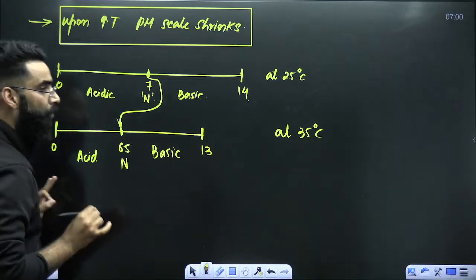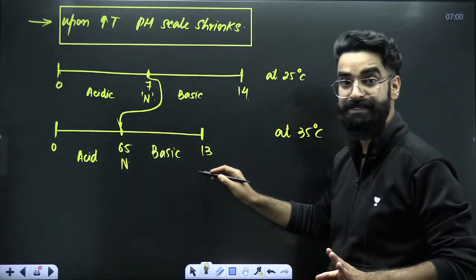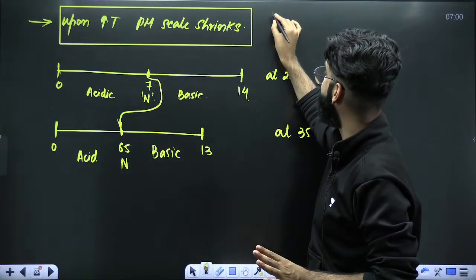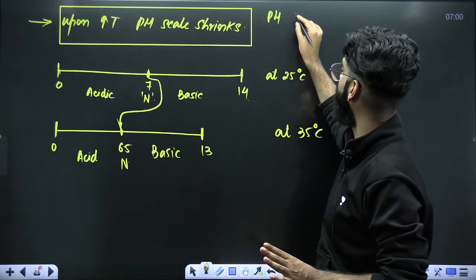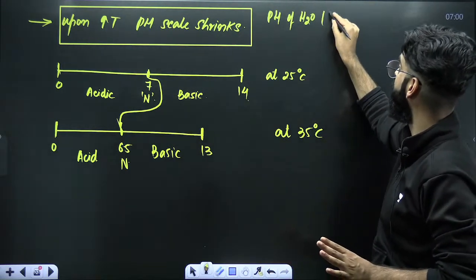Right? So what should be the answer? Upon increasing the temperature, the pH scale shrinks. Let me tell you, the pH scale shrinks. On increasing the temperature, the pH of water decreases.